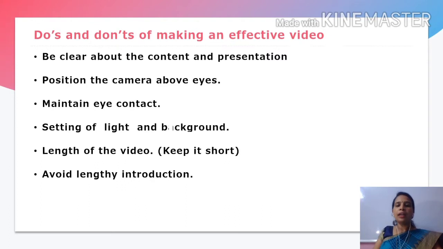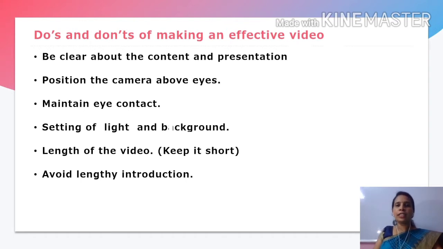Position the camera above your eyes. See, if your camera is below your eye level, your nose will be visible, so it will look awkward. So position the level of the camera just above your eyes.